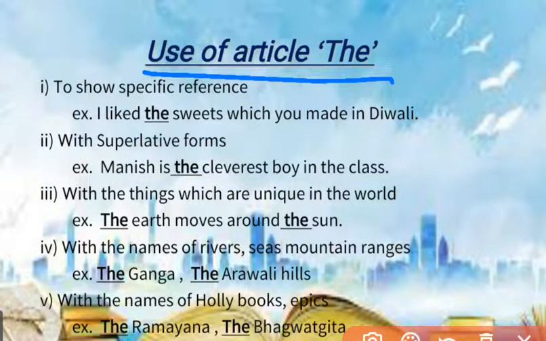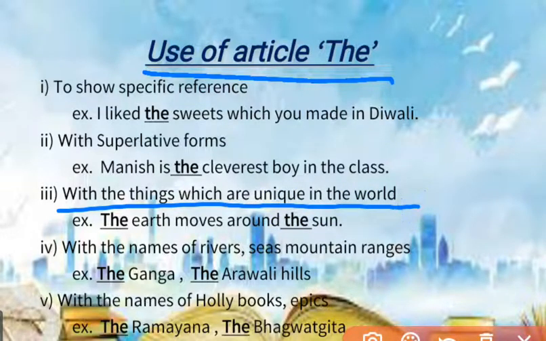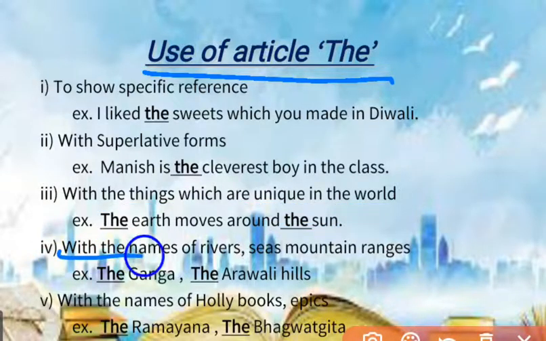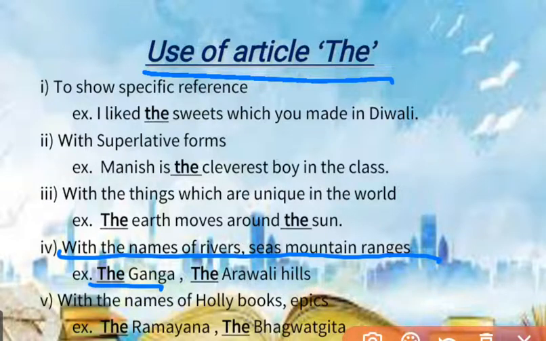Third, with the things which are unique in the world. For example, the earth moves around the sun. You know that earth, sun, moon, these are unique things in the universe. So, the is used before those nouns. Let's see the next. With the names of rivers, seas, mountain ranges, use the before the names. For example, the Ganga, the Aravalli Hills. Ganga is the name of a river. So, when you use any name of a river, use the article.